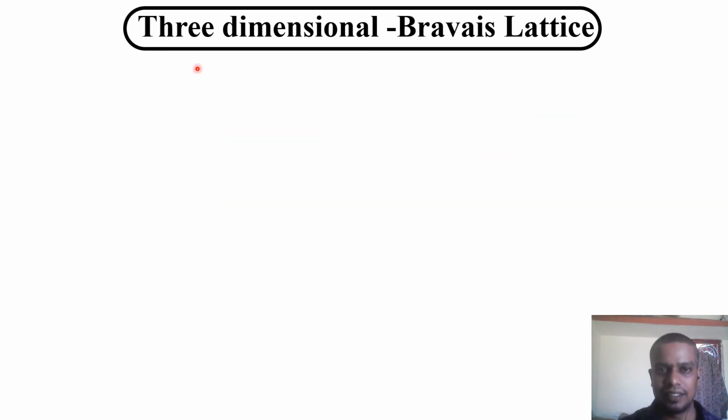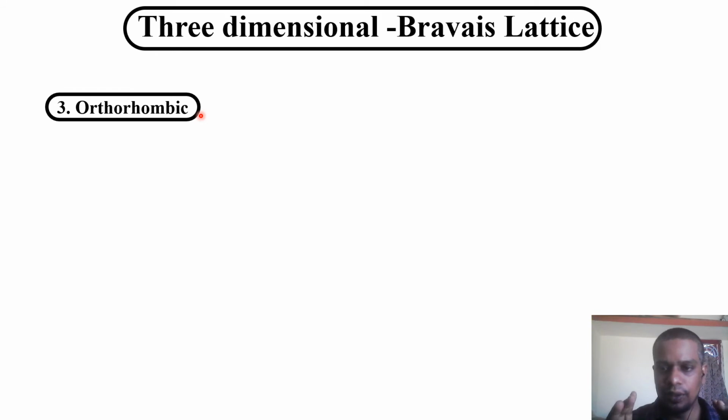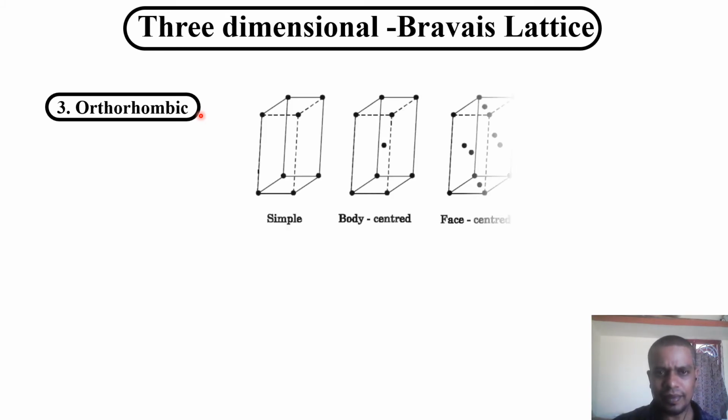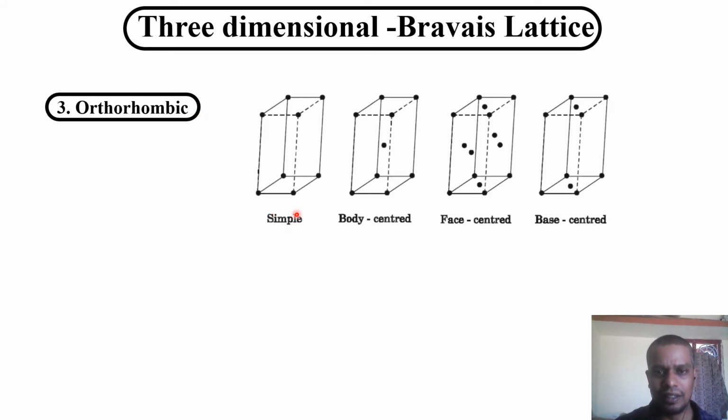The next Bravais lattice in 3 dimensions we are going to discuss is the orthorhombic system. We told in the table that the orthorhombic system has 4 types of crystal lattice: simple, body center, face center, and base center. Simple means only the corners have atoms. Additionally, it has to satisfy the 6 lattice parameter condition for the orthorhombic.